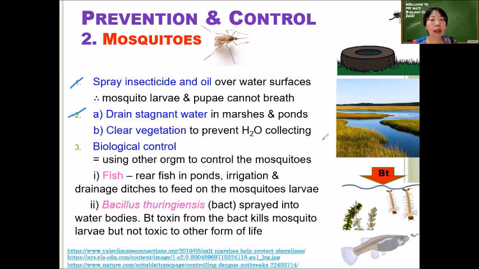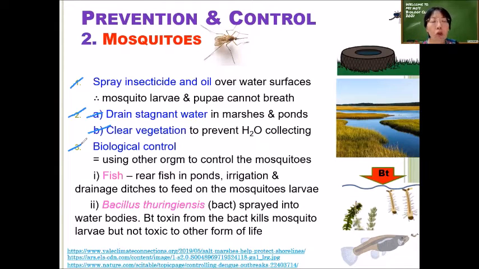Then drain any stagnant water in marshes and ponds. When water starts collecting right after rain, try to drain it out so that it will not allow mosquitoes to breed. Clear vegetation to prevent water collecting. That means when you have a lot of plants around, water can collect below the plants, so we try to remove all this unused or extra vegetation that causes the water to collect.